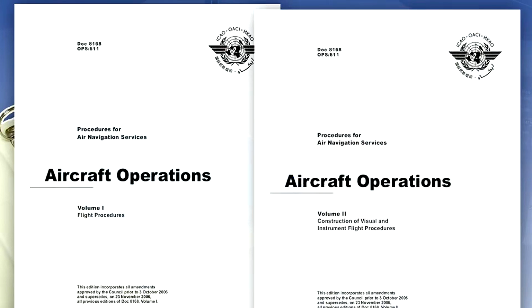The document that specifies the recommendations for instrument procedures is the ICAO document 8168, Procedures for Air Navigation Services, Aircraft Operations, and it comes in 2 volumes. Volume 1 is Flight Procedures and Volume 2 is Construction of Visual and Instrument Flight Procedures. Volume 2 is intended for use by procedure design specialists and describes the essential areas